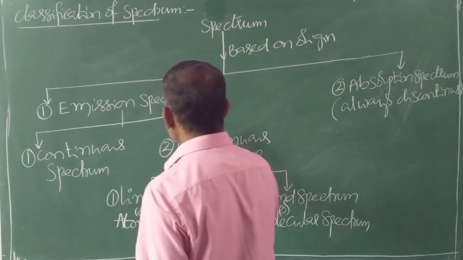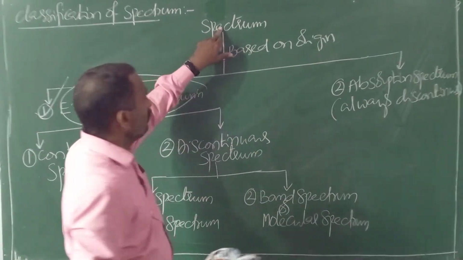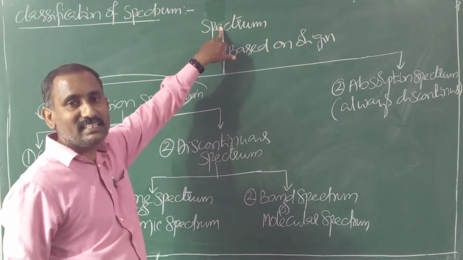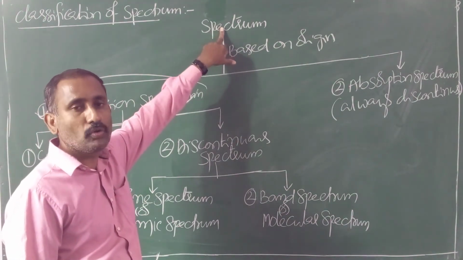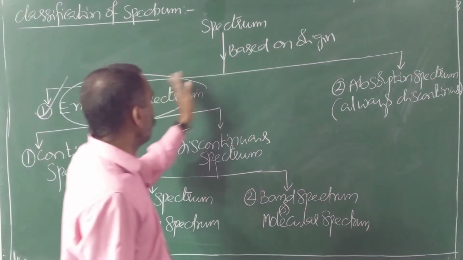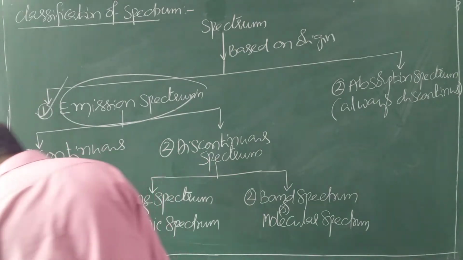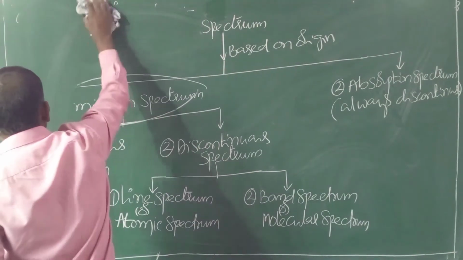Now one by one. First of all, what is meant by emission spectrum? Already spectrum definition is over. Spectrum is nothing but one image or impression which is recorded on photographic plate. That image is nothing but spectrum. Spectrum is further classified into two types, emission spectrum and absorption spectrum.